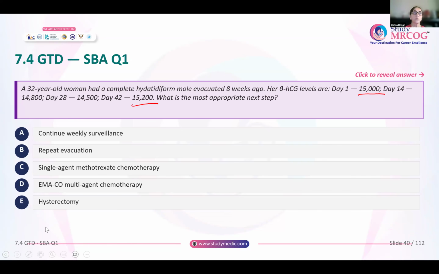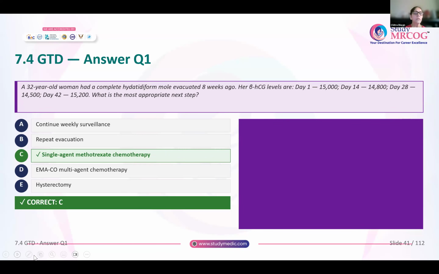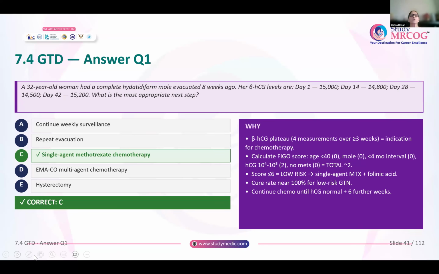Single agent methotrexate chemotherapy. They have not given anything else for her, like whether she has METs or whatever. Multi-agent chemotherapy or hysterectomy, these two are definitely not indicated. Not a hysterectomy, because she's just day 42 and they have not given anything else suggesting that it is choriocarcinoma or anything. So the best option here is single agent methotrexate chemotherapy. Why? Because you see that the beta HCG has plateaued over 4 weeks. And whenever you get plateauing of beta HCG, that is an indication for chemotherapy.